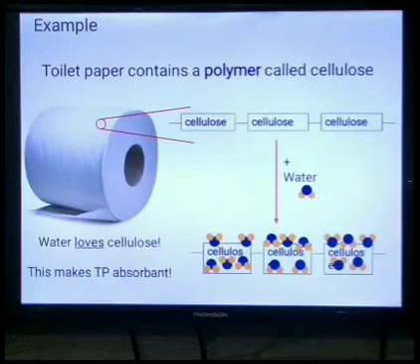Dear student, see here, this cellulose is hydrophilic in nature, meaning it has the property of absorbing water. Due to this property, it is used in the toilet paper, because this makes the toilet paper absorbent. See here, this is the cellulose and how water is absorbed by this polymer.